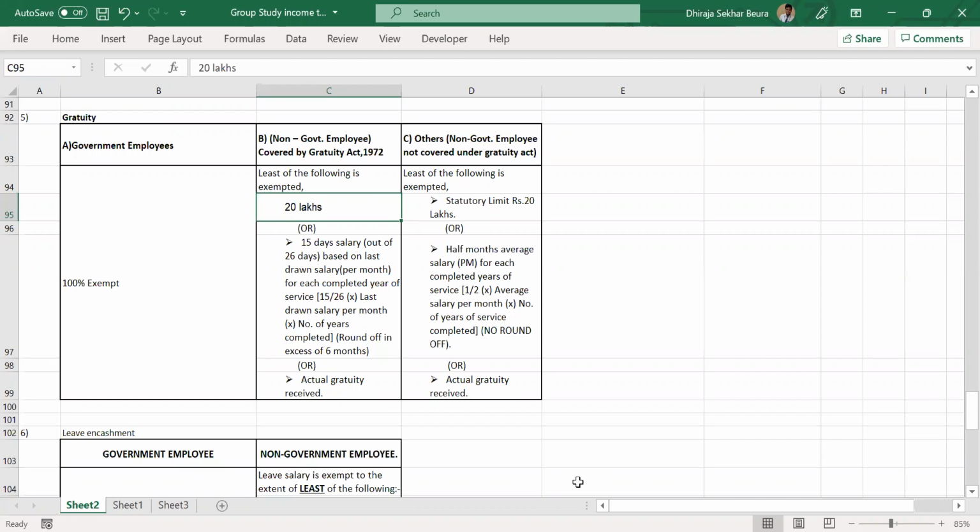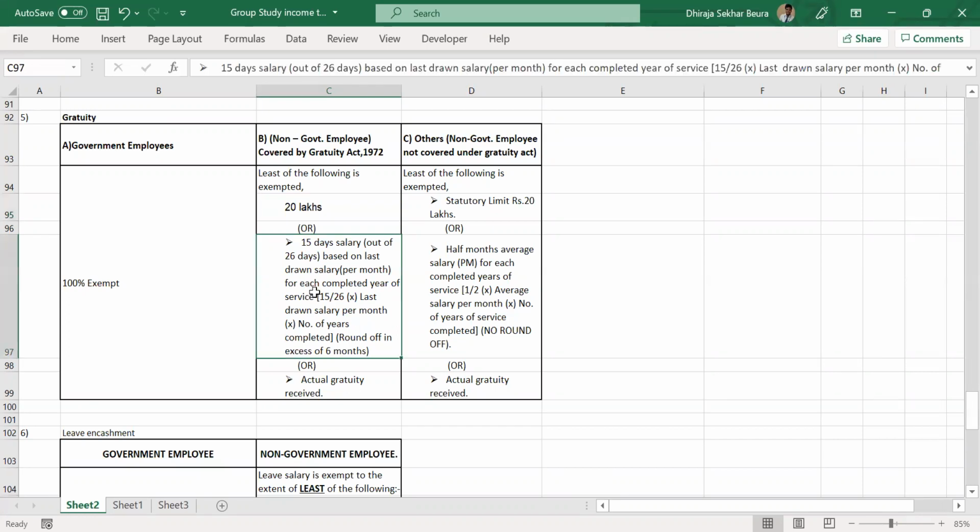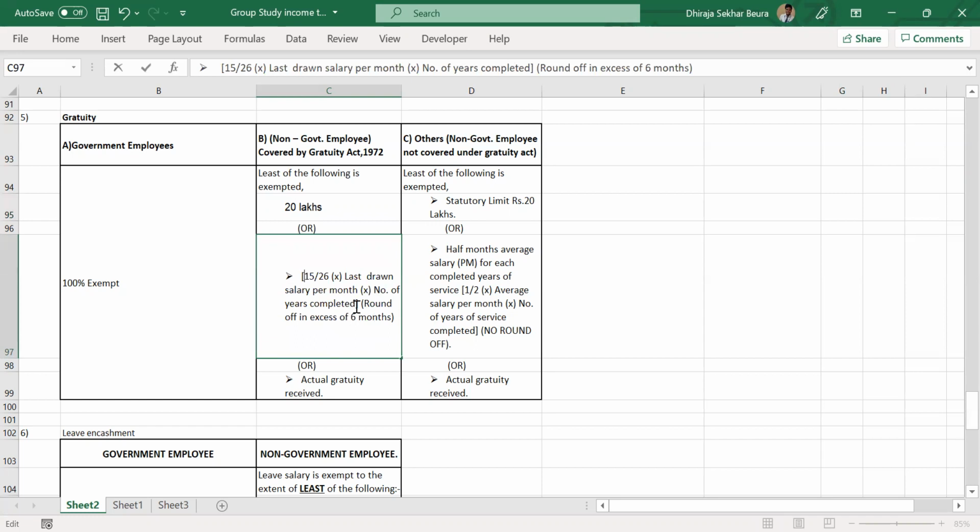So 20 lakhs is one amount. The second amount says 15 days salary out of 26 days based on last drawn salary for each completed year of service. Let me delete all of that and simplify. What does this mean? You simply do 15 by 26 into salary amount into number of years completed. That's all: 15 by 26 multiplied by salary multiplied by number of years completed. This thing I'm not deleting because it is important: the number of years, you have to round it off on a 6 months basis.